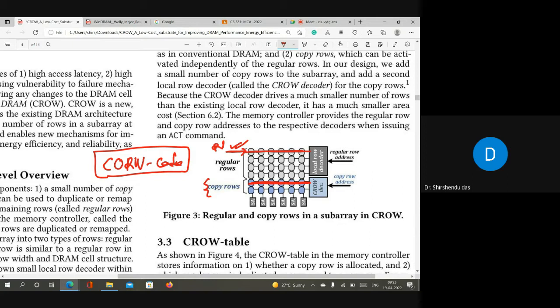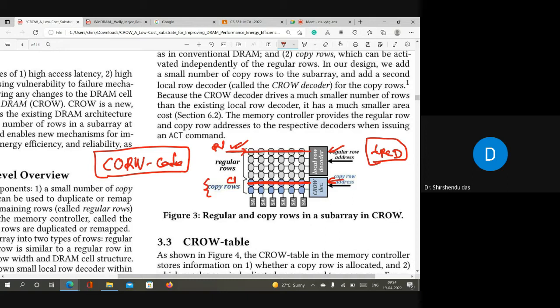At this moment, what will happen? If next time you want to read something from this row, then both rows will be activated simultaneously. And if both rows are activated simultaneously, then tRCD time will be reduced. Why? Because tRCD time is required once you activate a word line, and then all the charges go through the bit line to the sense amplifier, which senses the charge and amplifies it to either binary 0 or binary 1, right? The time for the charges to flow through the bit line, that is tRCD time, will be reduced if the same information is stored in both row R1 and row C1.